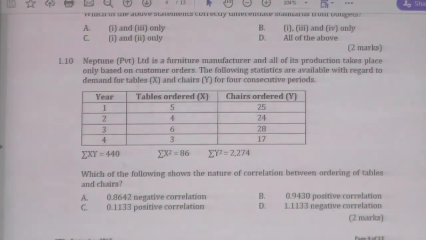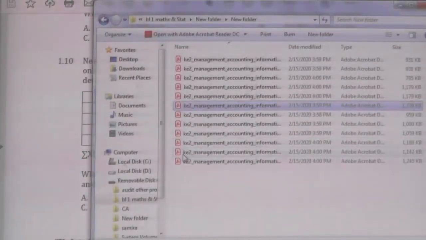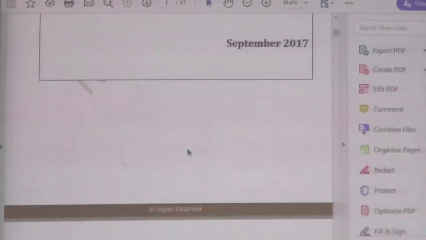Today 17 March, our answer was 17 September. Question number 10.